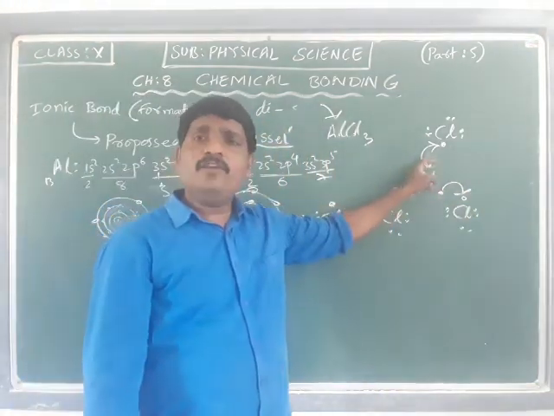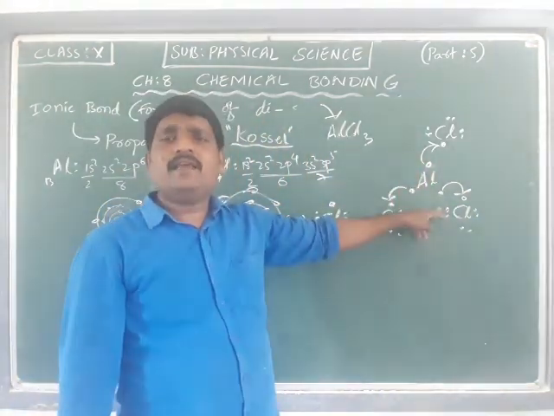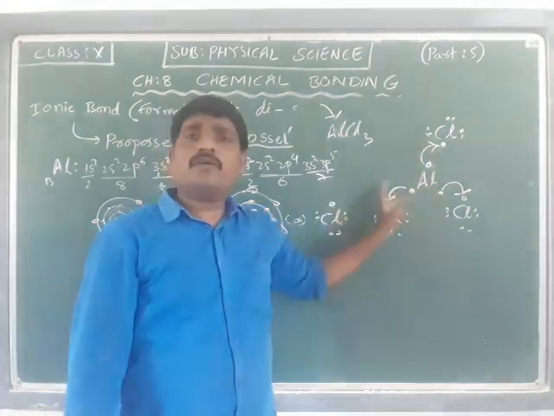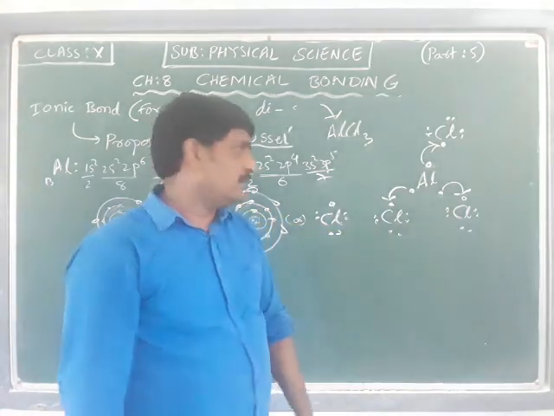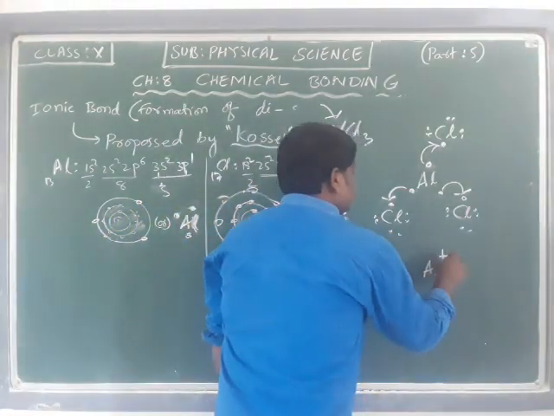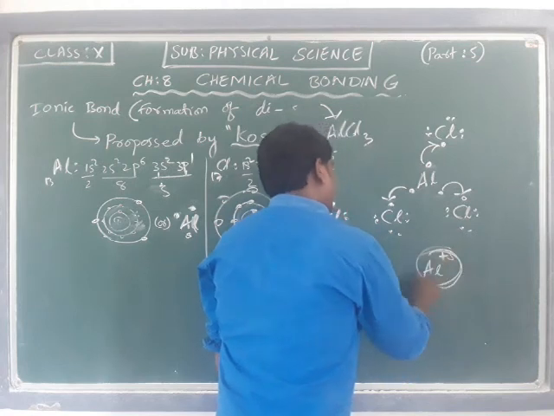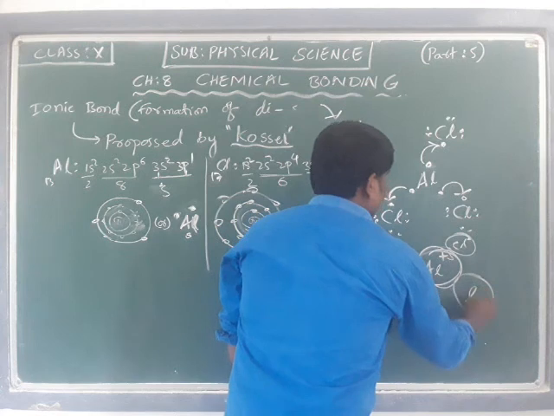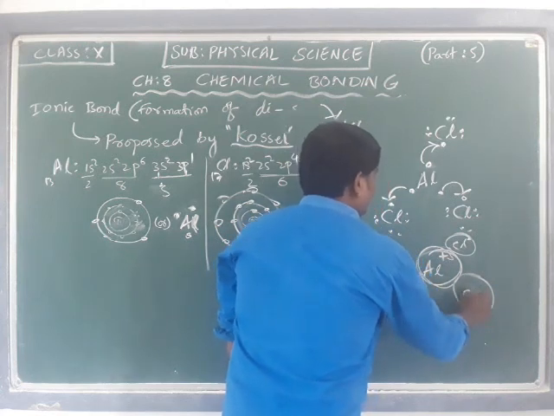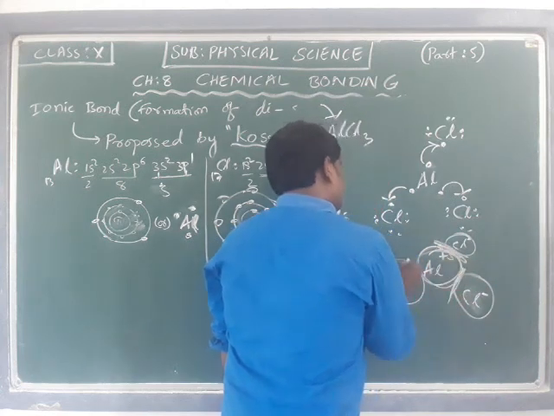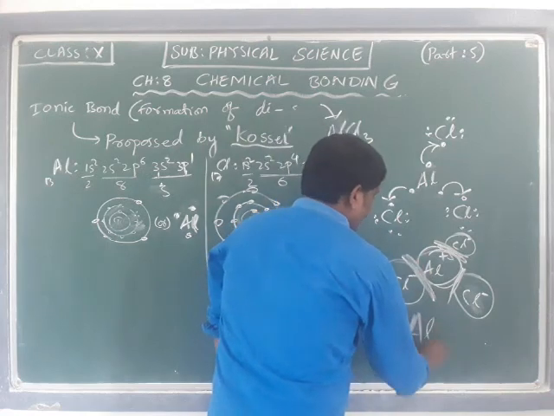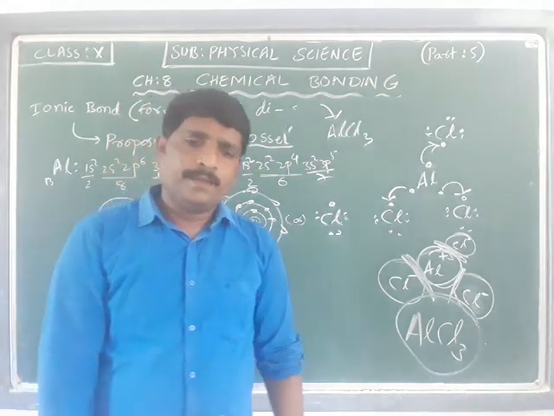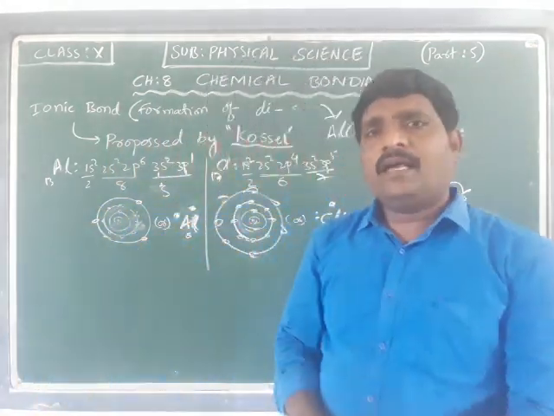So as one aluminium has the ability of giving 3 electrons, 3 chlorines are required to accept those electrons. That is why Al3 plus, a cation, is going to form, whereas 3 Cl minus negative ions are going to form. Due to the electrostatic force existing between them, the AlCl3 aluminium chloride molecule is formed here. Is it okay, all of you?